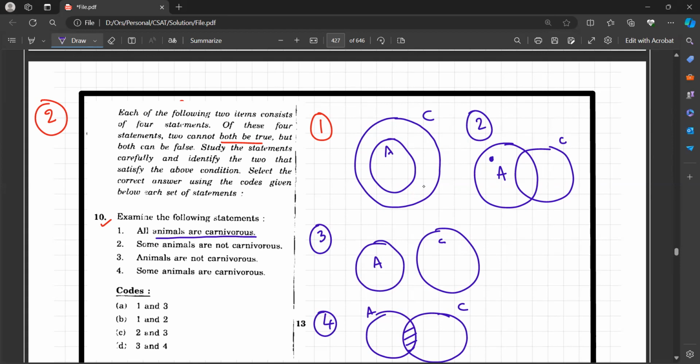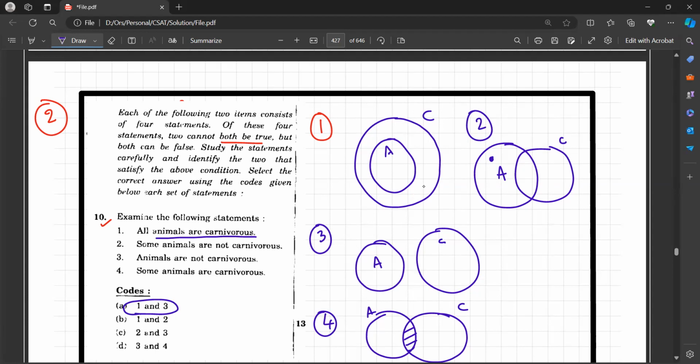Got it? Now, reading which two statements? Let us take the first one, 1 and 3. Are these two statements true at the same time? No, because A is not a subset of C here. It is a disjoint set. That means A doesn't intersect with C. So these two statements cannot be true at a time.